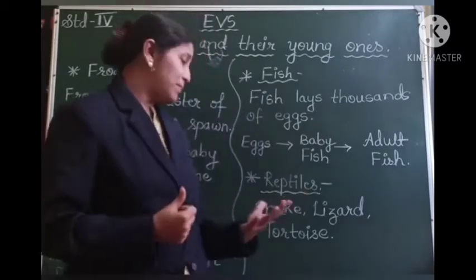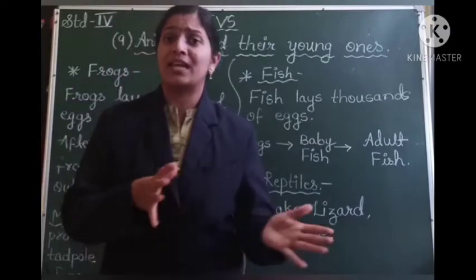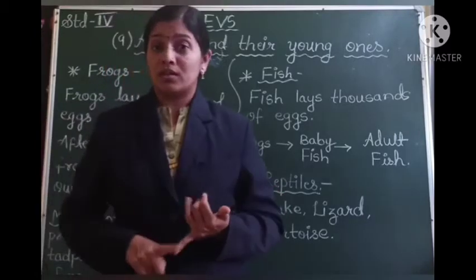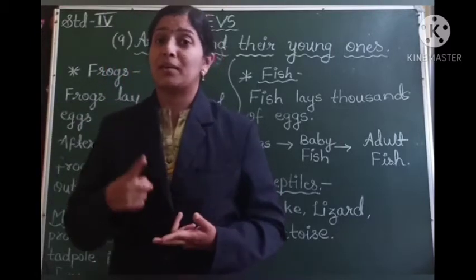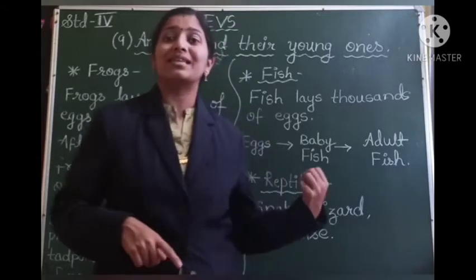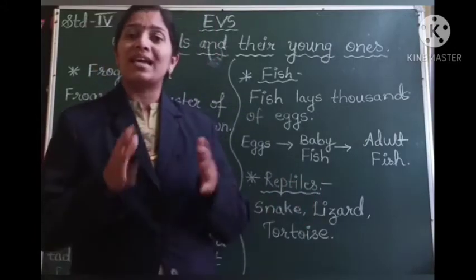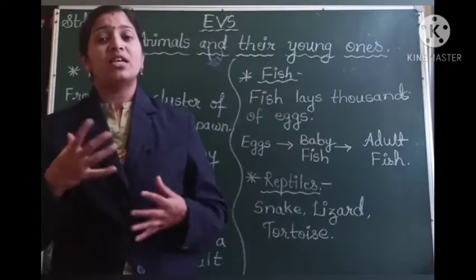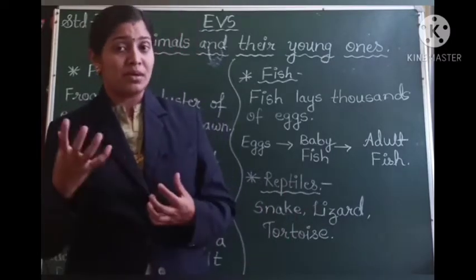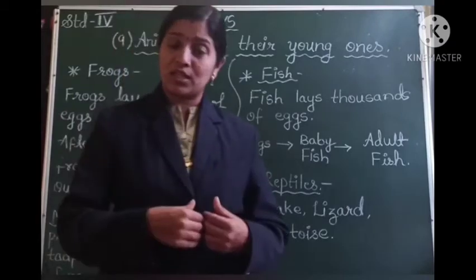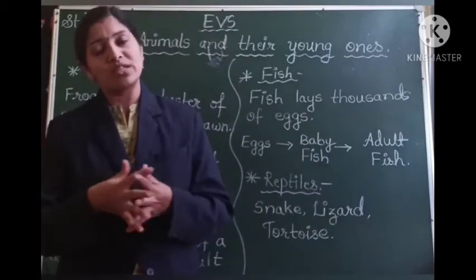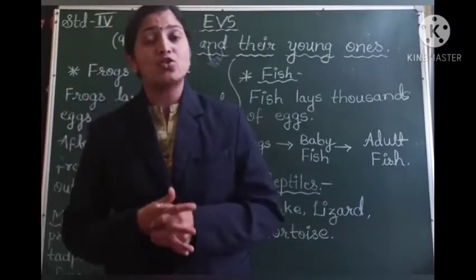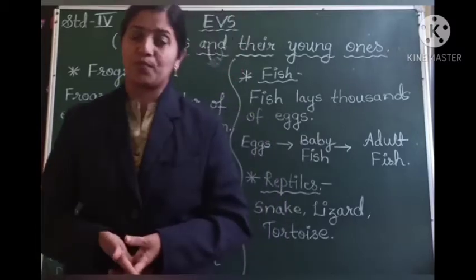And these animals do not take a lot of care of their eggs or a lot of care of the young ones. But in mammals, we have seen that they give birth, they feed milk, they also protect their young ones from the dangers. But in the reptiles, it is not the case. Once the eggs are laid, a major responsibility is completed, and then the eggs get the heat of the sun. Because of the heat of the sun, the eggs hatch, the young ones come out, and a lot of care is not taken by these reptiles also.